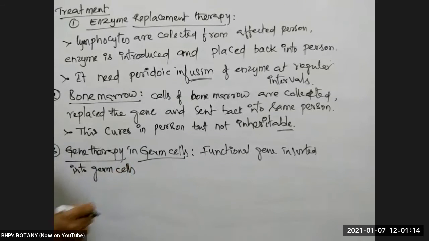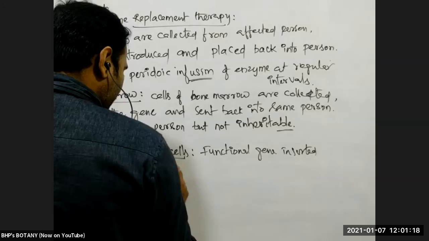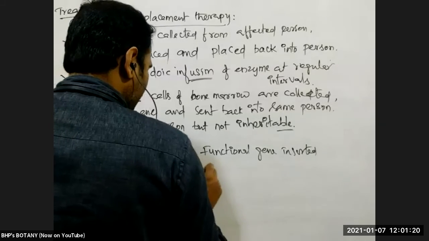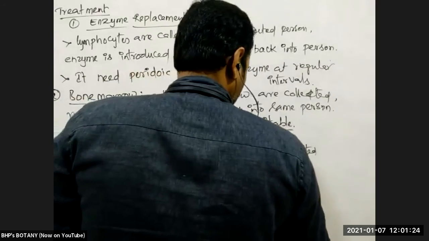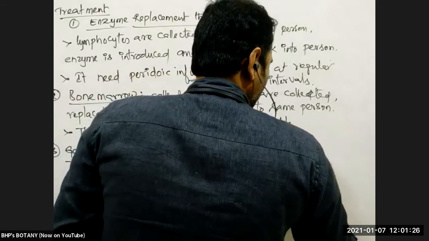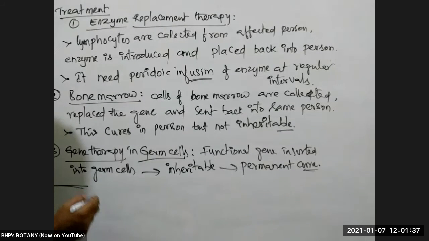As the functional gene is inserted into germ cells, it is inheritable. As it is inheritable, it is a permanent cure. So like this, gene therapy can be done for genetic defects. Okay, this is for defective genes.